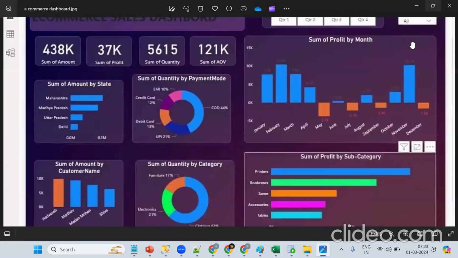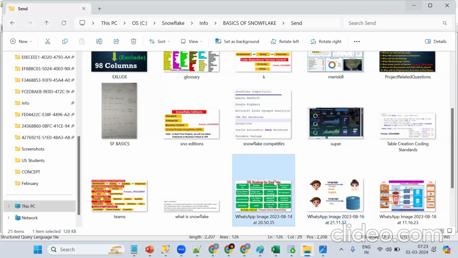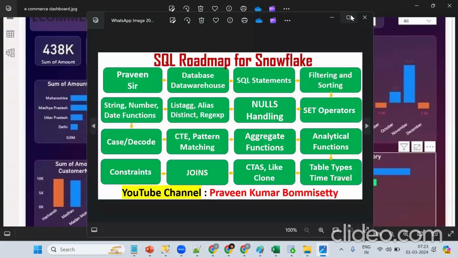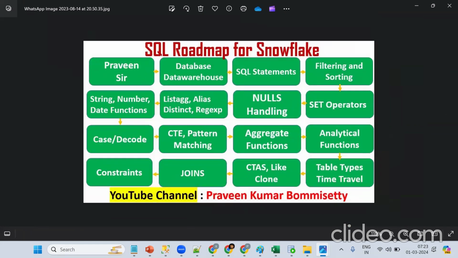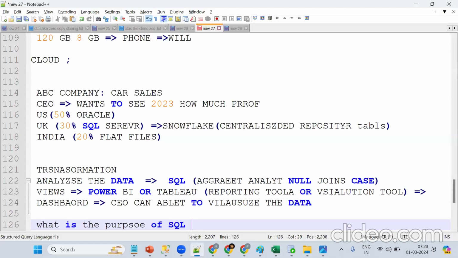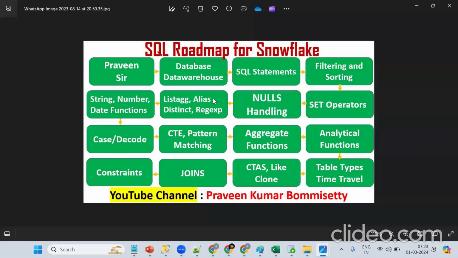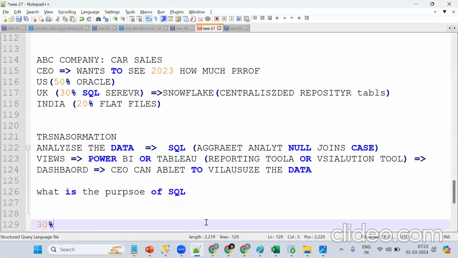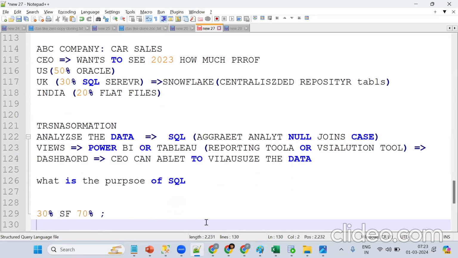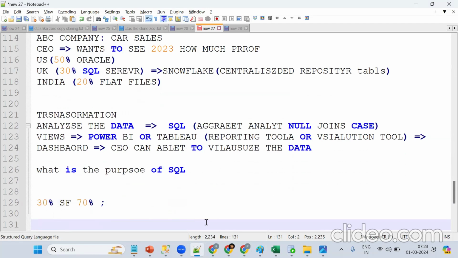So what SQL concepts are required? We should know almost all the concepts: database, data warehouse, aggregate functions, analytical functions, joins. All these concepts are important. If I want to communicate with the database or data warehouse, SQL is important. In interviews they also ask SQL 30%, Snowflake 70%, with scenario-based questions and query-based questions. Got the point. That's why SQL is important.